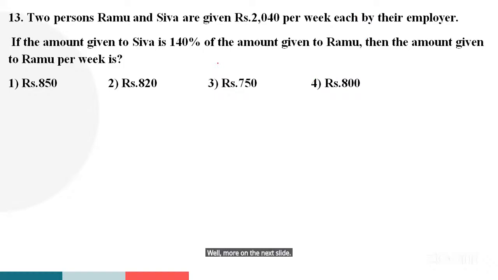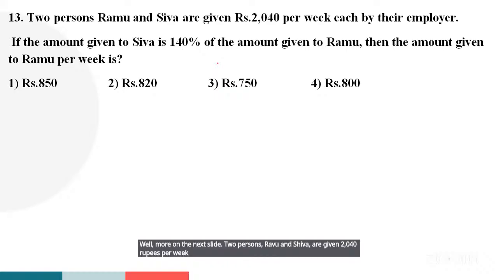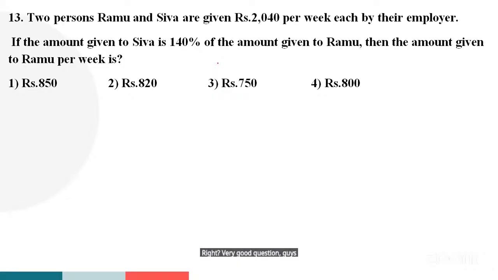Two persons, Ramu and Shiva, are given 2,040 rupees per week each by their employer. If the amount given to Shiva is 140% of the amount given to Ramu, then the amount given to Ramu per week is... Very good question, guys. What is the answer?